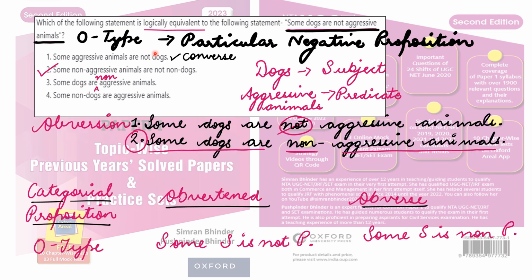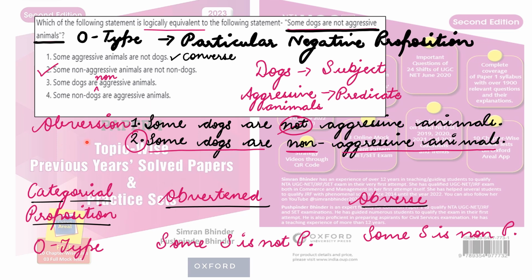So now we have understood the process of conversion, right? So according to that, we learned that the first option relates to the conversion process, and this statement is not logically equivalent to the statement that is given in the question, right? So further we need to understand other topics like obversion also. So herein we are not going to straight away jump on to the answer to this question, but we need to understand these topics, these terms you can say, and gradually when you understand the concept as a whole, then you can extract the answer, right?